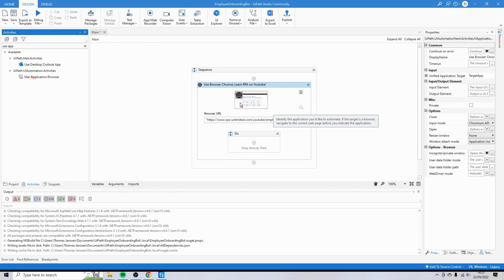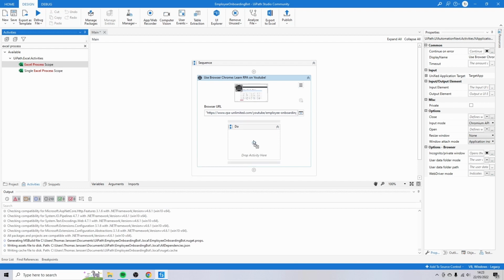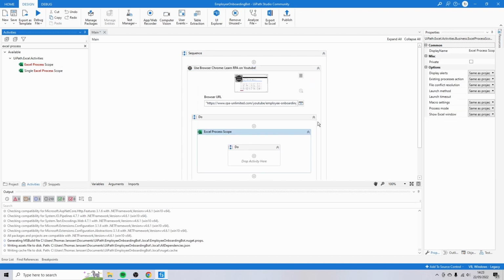The second thing we are going to use is an Excel process scope. So search for Excel process, and then we're going to use this one. Drag it into the Do box of the Use Chrome browser. And in the Excel process scope, we're going to select Use Excel File. And that's where we're going to tell UiPath which file we are using. So select Use Excel File and drag it into the Excel process scope.